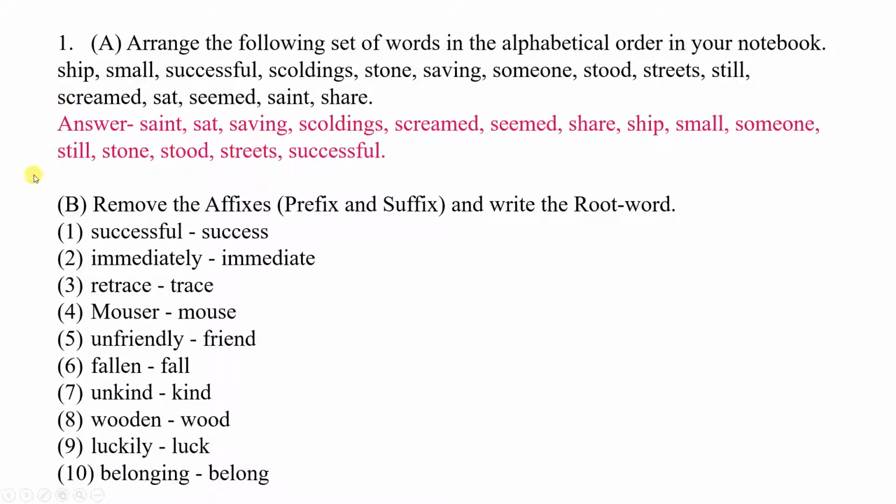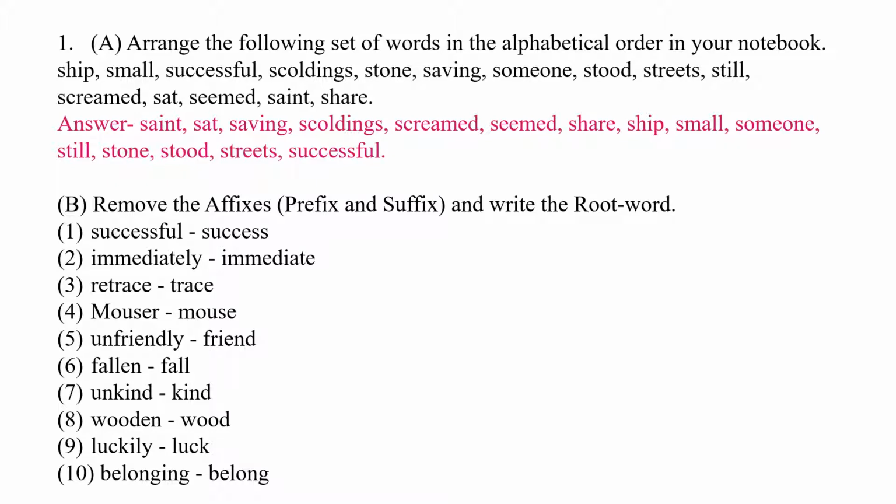In question number 1b, remove the affixes. Affixes means the words which are added before the word, that is prefix, and which are added after the word, those are suffix. You have to remove both prefix and suffix and write down the root word, that means the original word.